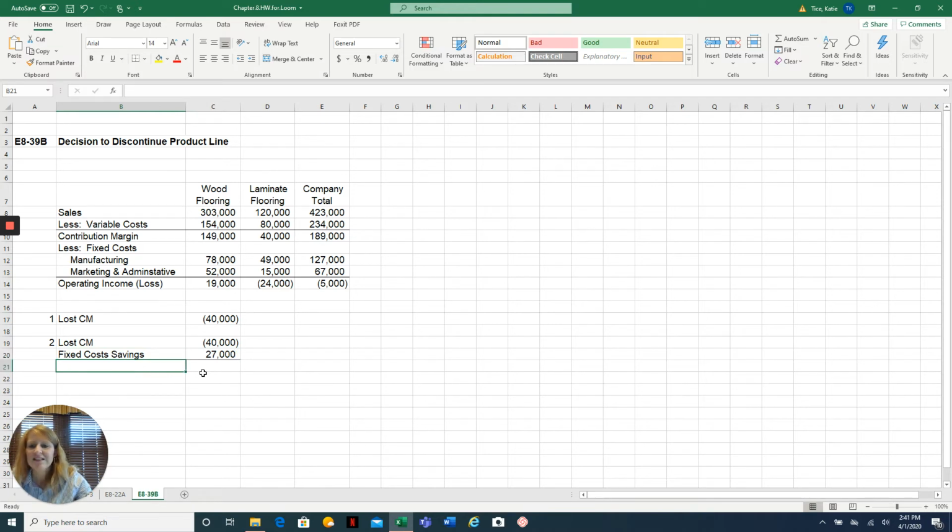But anyway, let's see what our effect on operating income would be. So those two together. Oh, we still don't want to do that because, again, what this is saying is if we eliminated the laminate flooring division and that allowed us to save $27,000 of fixed costs, that's still not enough to offset our lost contribution margin. So that would result in a decrease in operating income.